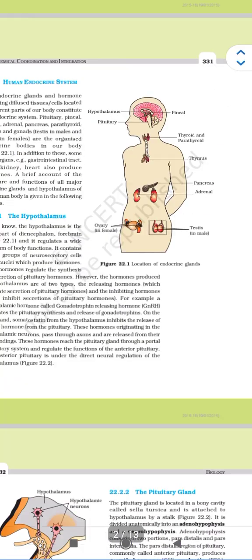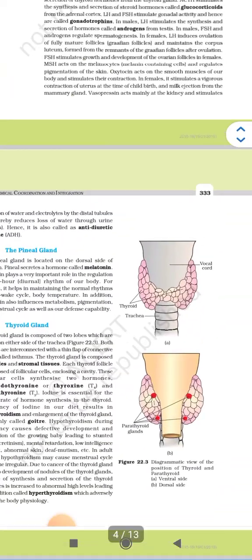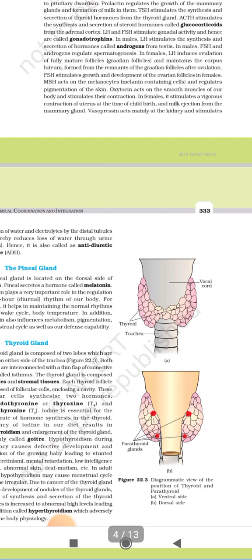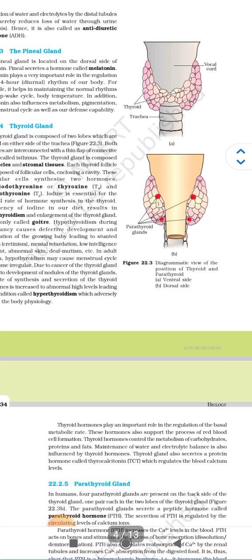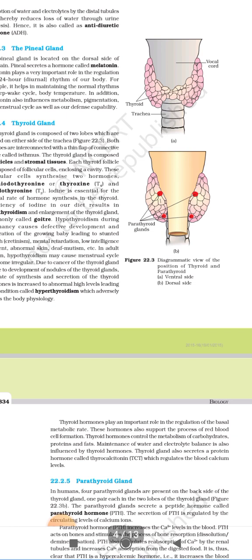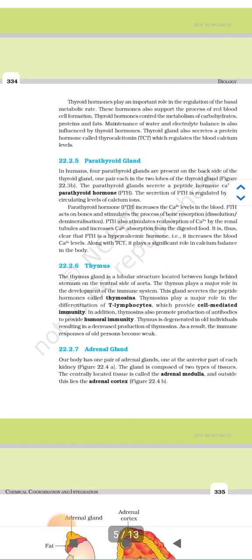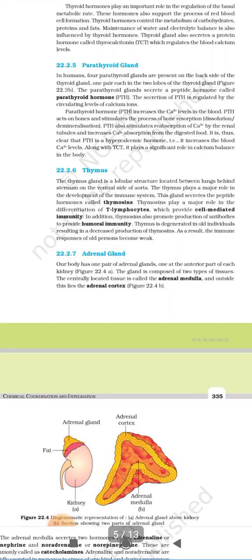and it is connected by the isthmus, and it is on either side of the trachea. And yes, this is a diagrammatic view of the position of thyroid and parathyroid in the ventral side and dorsal side. The parathyroid glands are located on the dorsal side of the thyroid gland, one pair in each lobe of the thyroid gland as can be seen in the figure, and the parathyroid gland secretes a peptide hormone